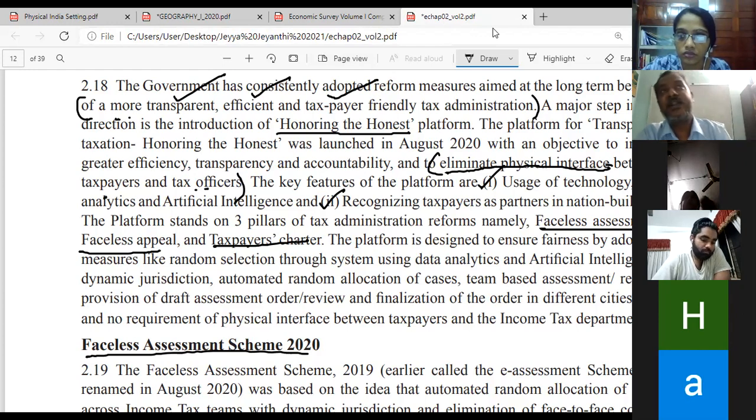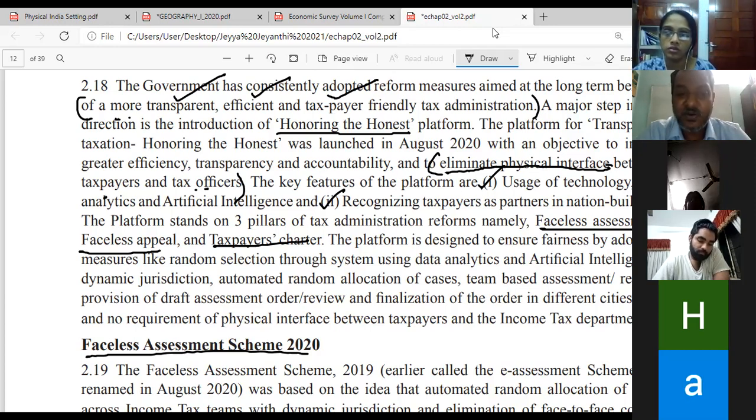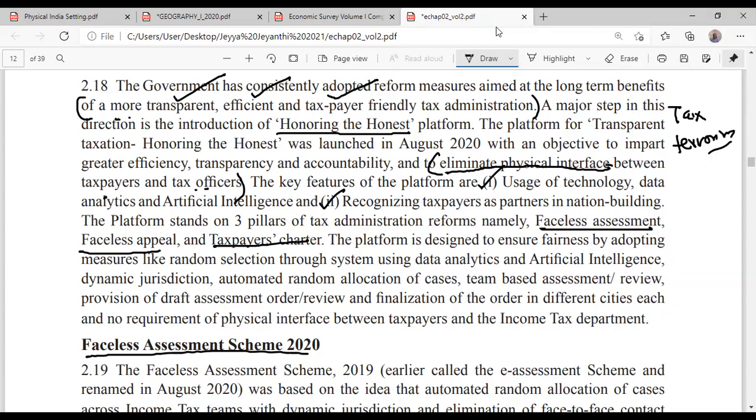Now that the data is available, the government is able to understand. Your online purchases, your going abroad, every money you are spending from your account will be scrutinized. That is why they are talking about use of technology and data analytics. So pay the tax properly.